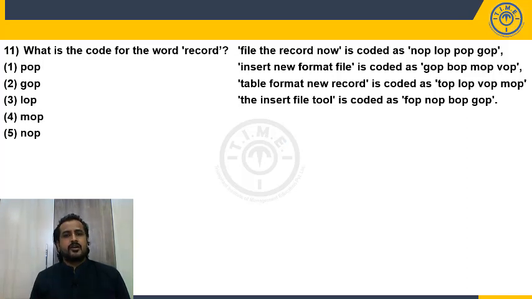What is the code for the word record? Where you have the word record? Record you have in the first statement and record you have in the third statement. In the first and third statement, apart from record, do you have any other word common? File, the, no. No other word is common. So what is common in the first and third statement? LOP and LOP. So what is the answer? LOP. Choice 3.